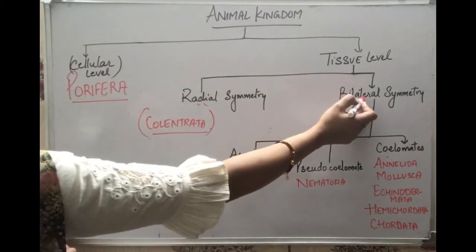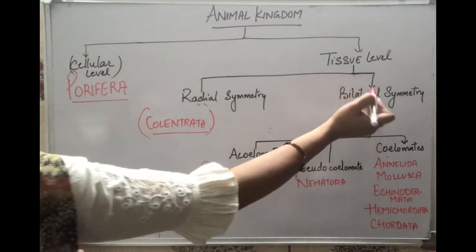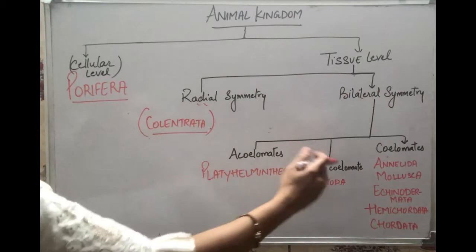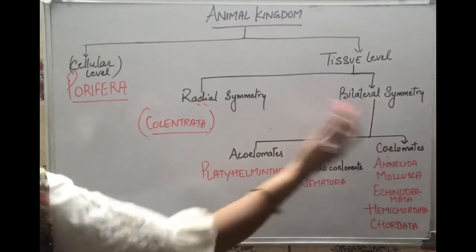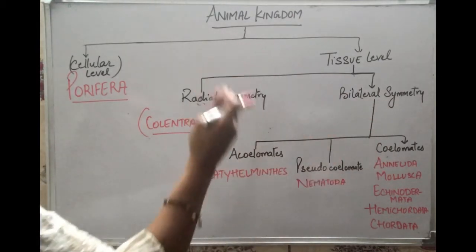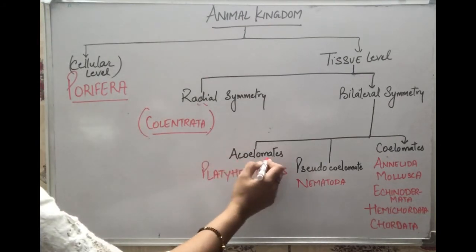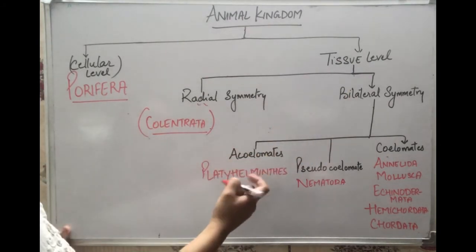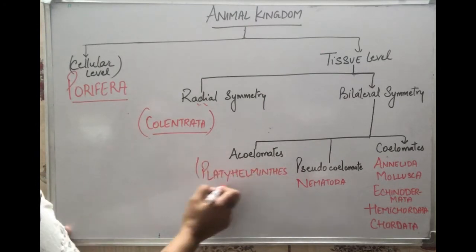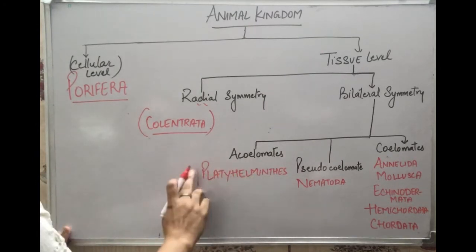And those who have bilateral symmetry are further classified into three categories: if they have a body cavity, if they have a false body cavity, or if they do not have any body cavity. Those who do not have a body cavity but belong to the bilateral symmetry category are Platyhelminthes. They are a kind of worm-like organism.